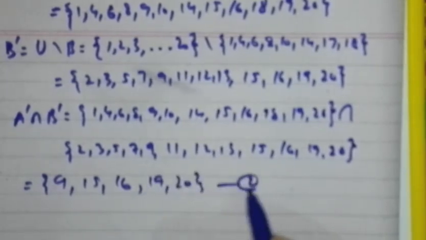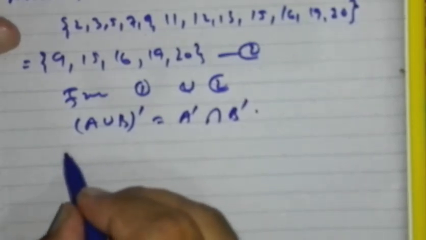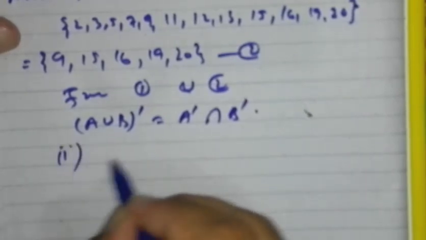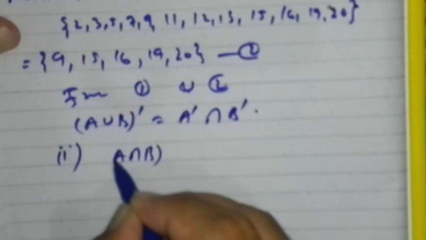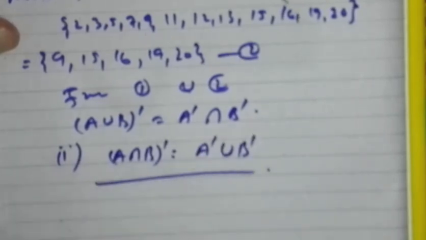Say this is 2. From 1 and 2 we have proved that A union B whole complement equals A complement intersection B complement. Try the second part by yourself. The second law, which is A intersection B whole complement equals A complement union B complement. Try this by yourself.